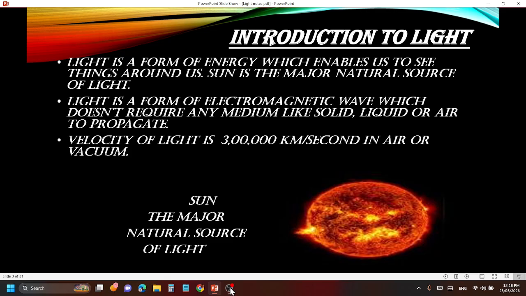Next point is that the velocity of light is 3 lakh kilometer per second in air or vacuum. Velocity here means speed. You would have studied in your ninth class what is velocity and what is speed, in the lesson force and motion. The velocity of light is 3 lakh kilometer per second, or 3 into 10 to the power of 8 meter per second. So this was light.